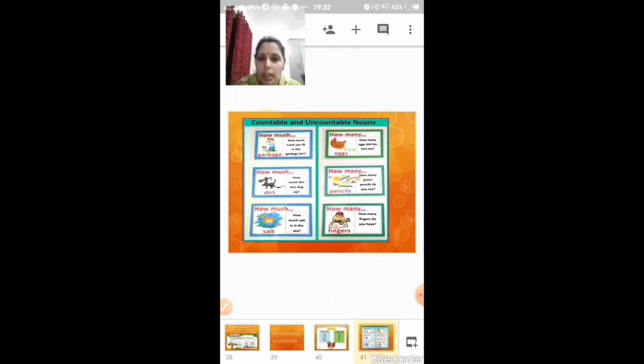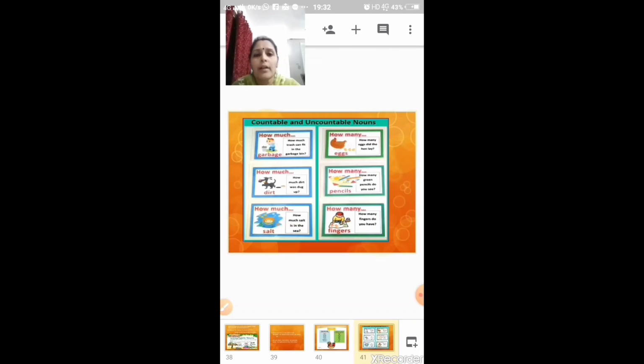Countable and uncountable nouns. When we are asking question how many or how much, if they are countable nouns, we will frame the question as how many. How many pencils do you have? How many erasers do you have? How many friends do you have? You can count all those things. So I am asking you the question how many. Many is used for countable nouns.